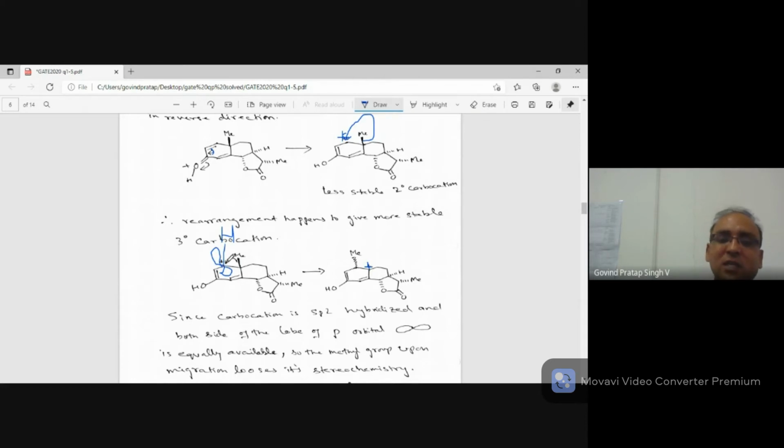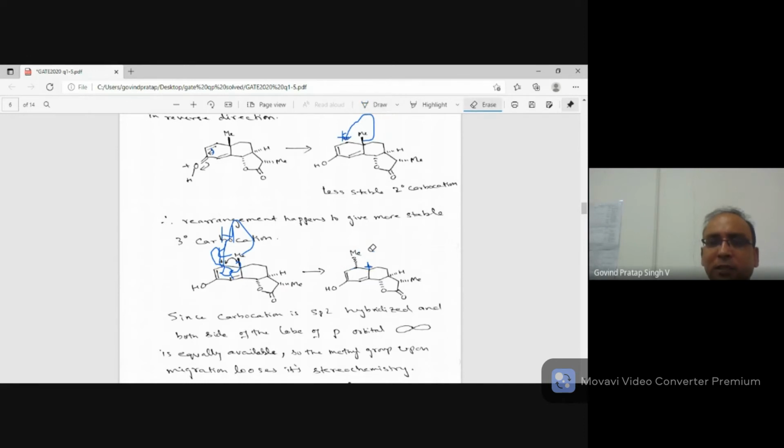If I had 3-dimensional ink, I would have drawn it outside, but I cannot, so I'm putting it down. Both the lobes are equally big and equally available. So this Me will attack either this lobe or that lobe. You'll get a mixture of both front and behind, so I'm putting a wavy line. Stereochemistry is not retained.